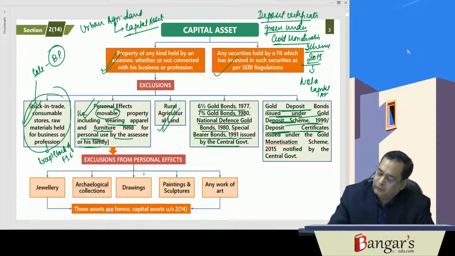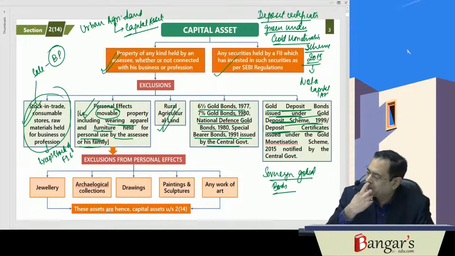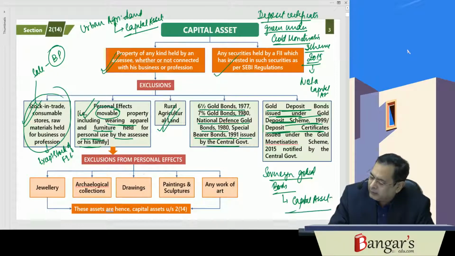But say if it is sovereign gold bonds, issued by the government where we can purchase the same. So sovereign gold bonds, they are what? Capital asset. And prior to redemption, if they are transferred, capital gains will arise.